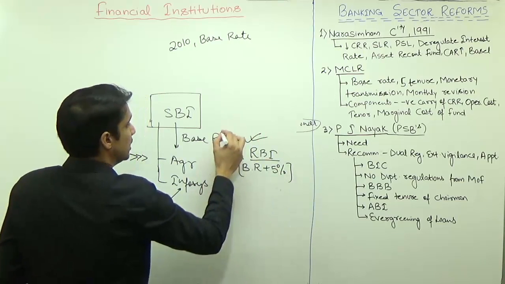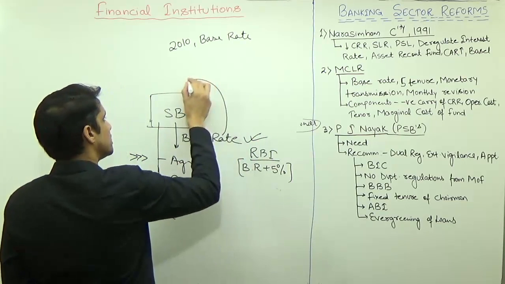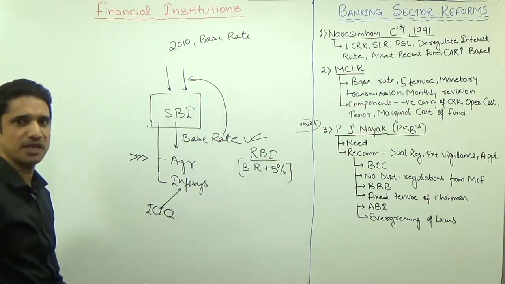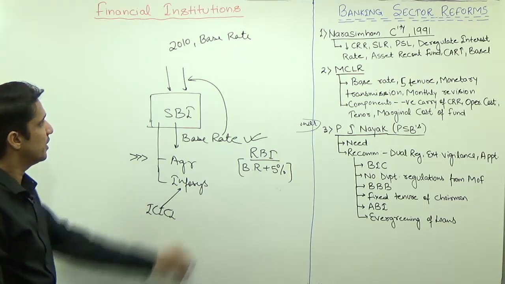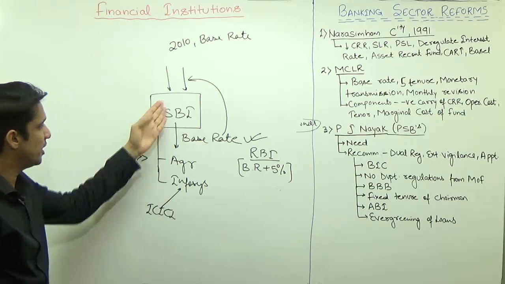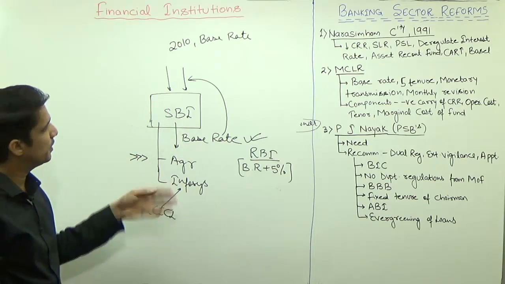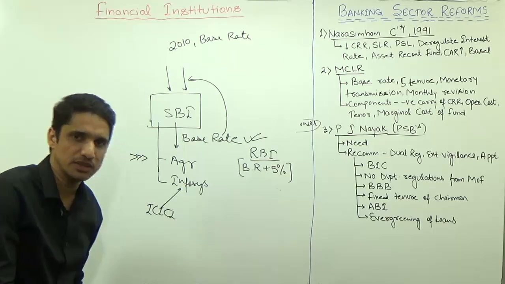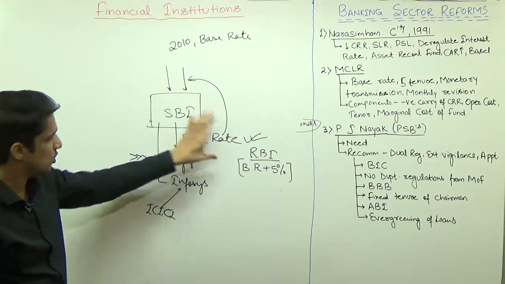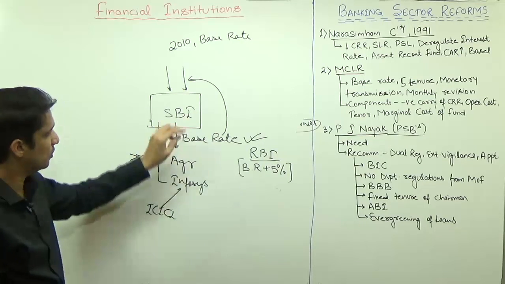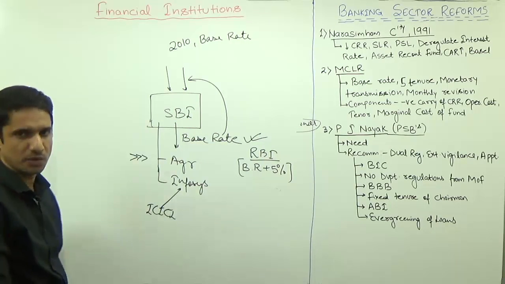This is one thing. The second component which decides the value of base rate is the cost of borrowing, the rate at which SBI itself borrows. Suppose due to inflation, the rate of interest becomes 8%. So SBI cannot lend at 8%. SBI will keep some commission, or maybe SBI will fix the base rate as 12% or 13%. So these two things SBI considers: the type of customers of the bank plus the cost of borrowing.